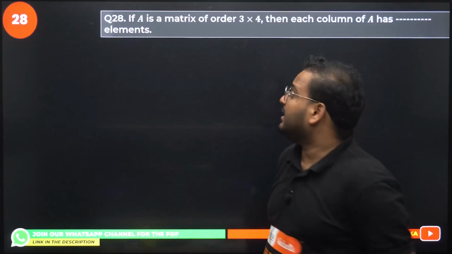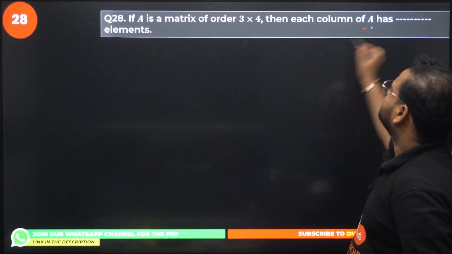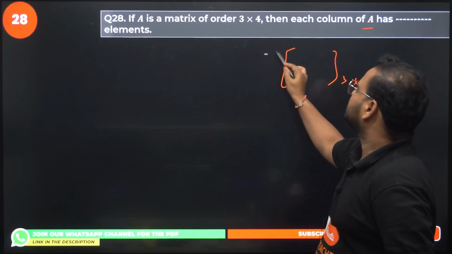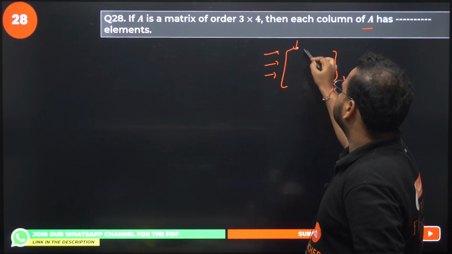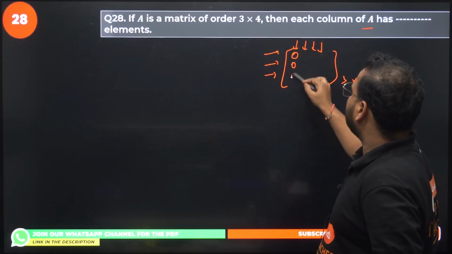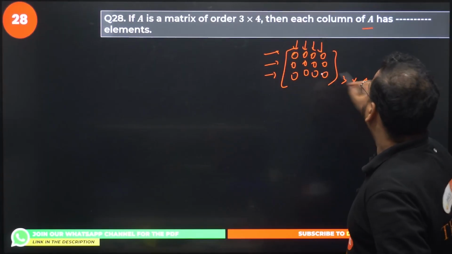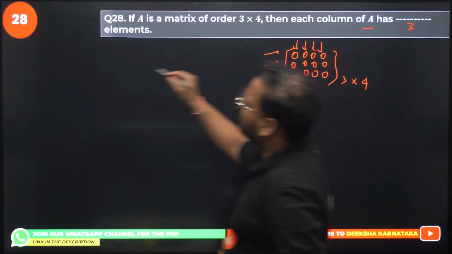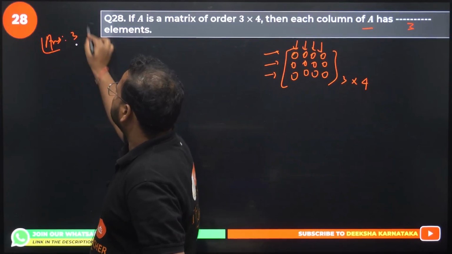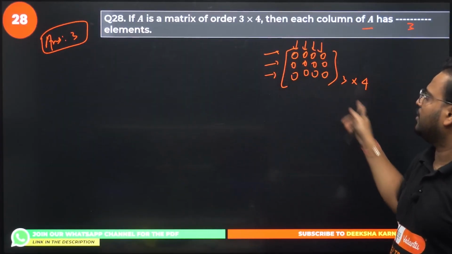Question number 28 now. If A is a matrix of order 3 cross 4, then each of the column is the same problem, right? 3 cross 4 means 3 rows, 4 columns. Each column will have how many elements? 1, 2 and 3. So each column will have 3 elements. Answer is 3. Please check. Each column will have 3 elements, with a total of 4 columns.